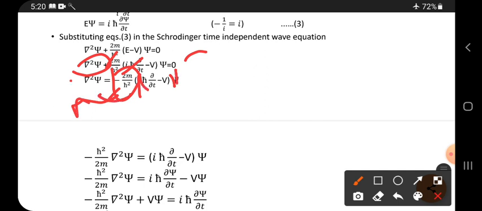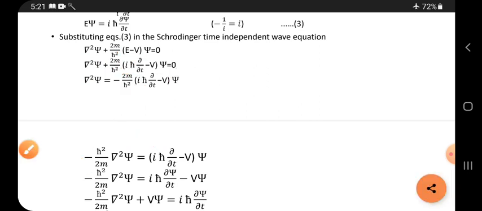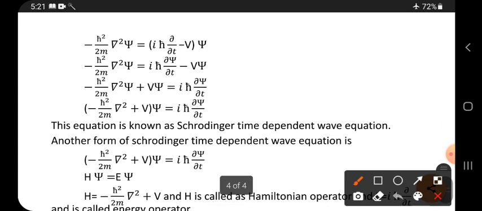If you bring this side, then it reverses. ħ square, it is downside, it becomes upside. 2m is upside, it becomes downside. Minus, you can write either up or down, or you have to write like this only. Minus into del square ψ is equal to iħ ∂/∂t minus V. Okay. So this is next. Here multiply ψ inside. So V into ψ, Vψ into ∂ψ/∂t. Now keep this term here only and bring this Vψ to this side.